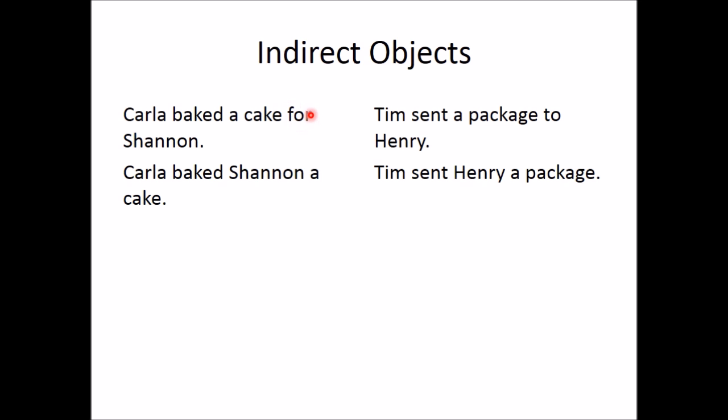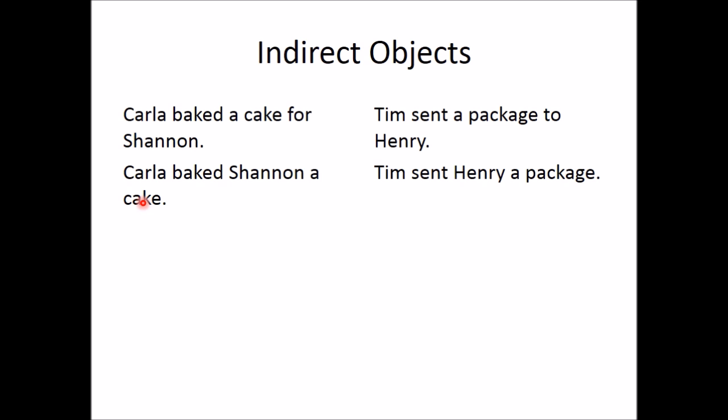There is no preposition in this case. So you still have the same nouns. You have Carla and cake and Shannon, but now this noun Shannon used to be the object of the preposition. Down here there is no preposition, so this noun is receiving the direct object.